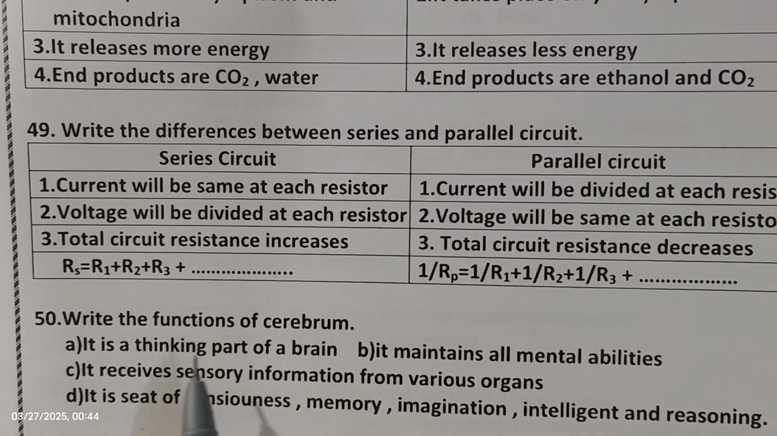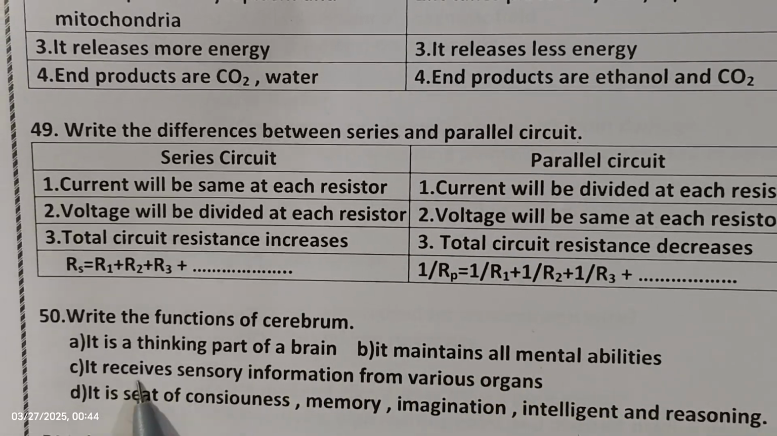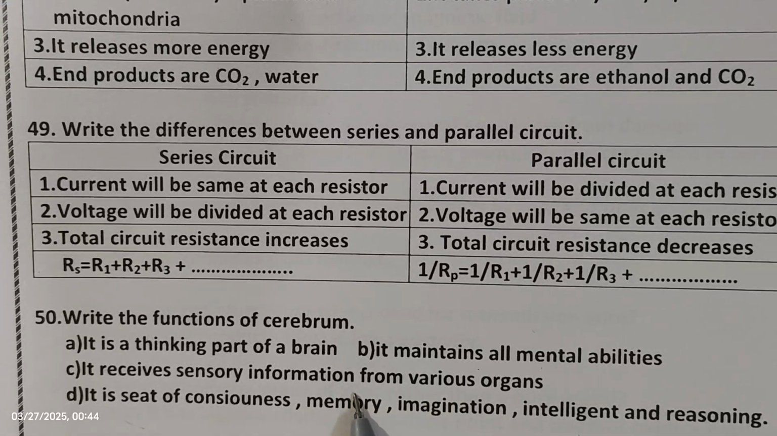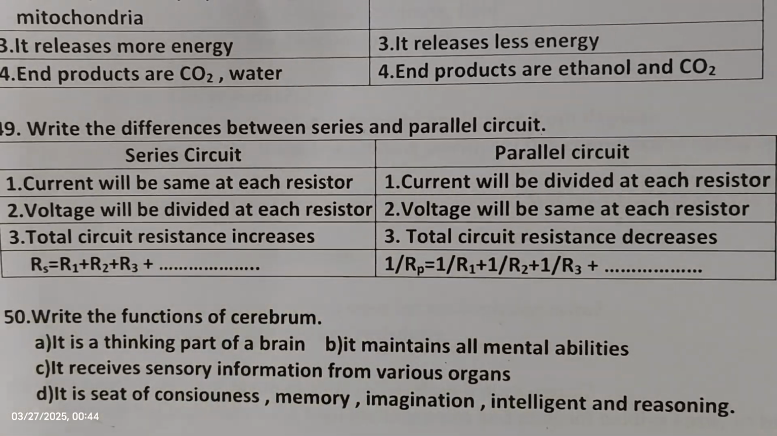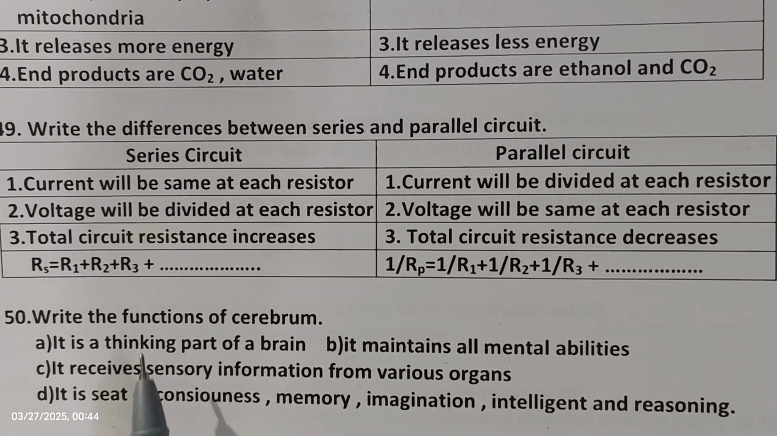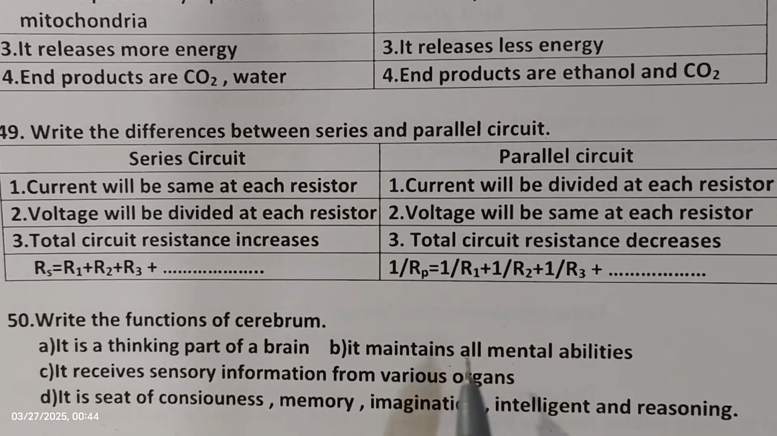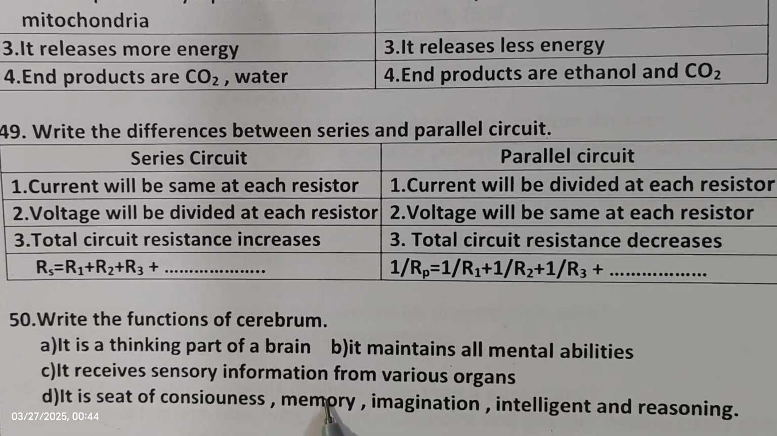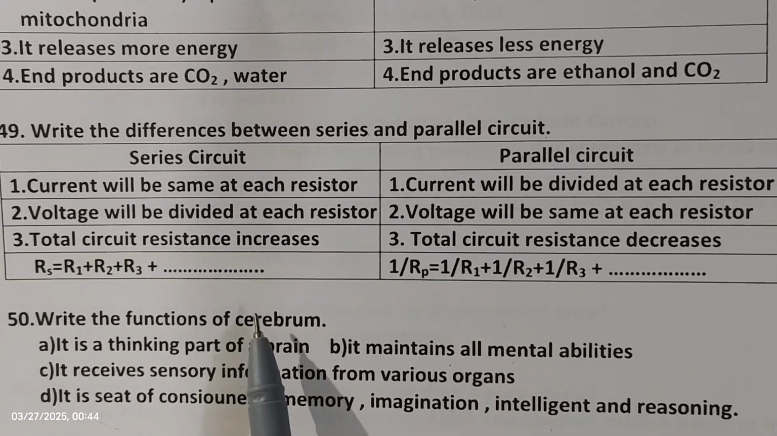As it is the thinking part of the brain, it maintains the mental abilities and receives sensory information from various organs. It is the seat of consciousness, memory, imagination, intelligence and reasoning. So this is the function of the cerebrum. It is the thinking part of the brain. It maintains mental abilities, receives sensory information from various organs. It is the seat of consciousness, memory, imagination, intelligence, reasoning. So these are all possible because of the cerebral part.